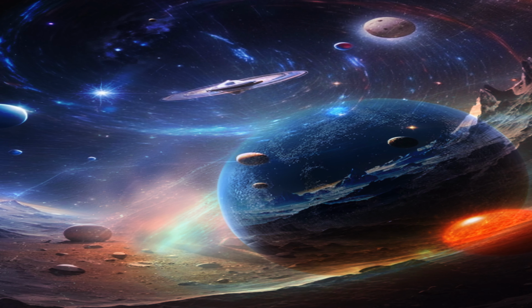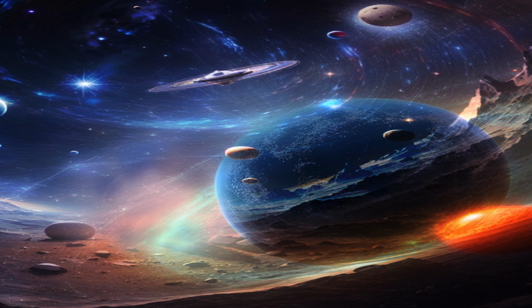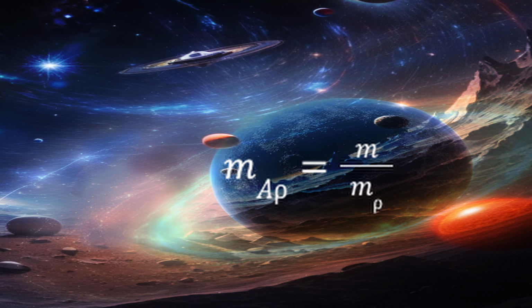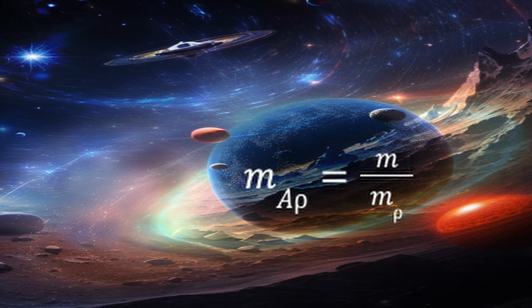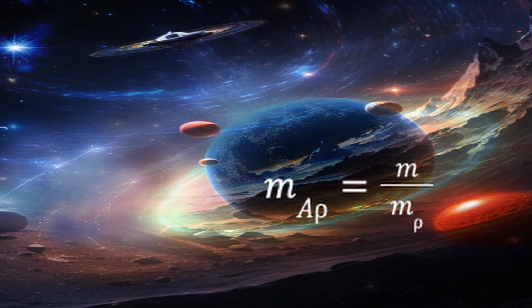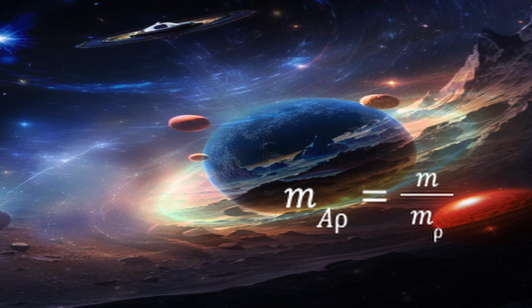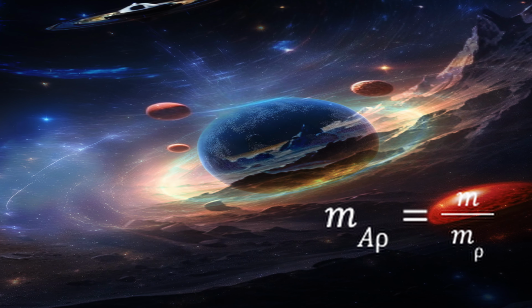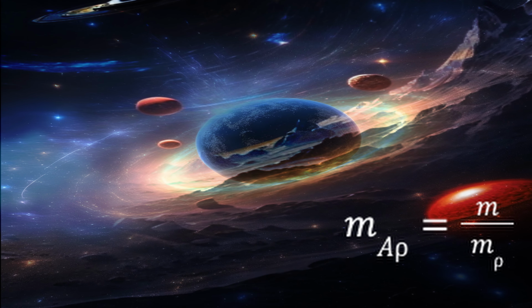We can quickly comprehend it by using this equation. Now we will see an equation: m_ρ is equal to mass divided by Planck mass. Here m_ρ represents the ratio of Planck mass within the object, m represents the actual mass of the object, and M_ρ represents the Planck mass. m_ρ is variable according to the mass of the object.